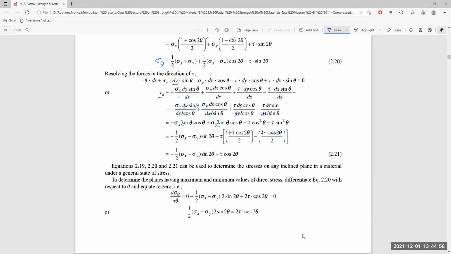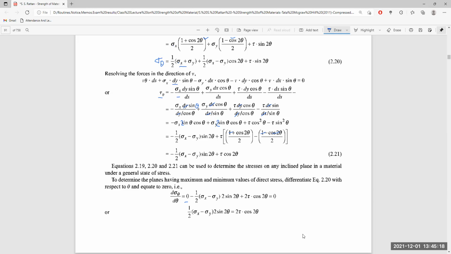So if we differentiate sigma theta with respect to theta and equate it to 0, the constant term becomes 0.